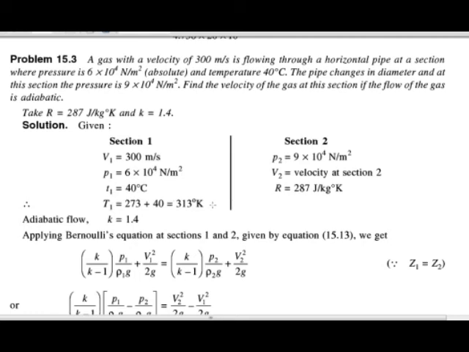Next they have given at section 2 the value of P2, the pressure, as 9 into 10 raised to 4 Newton per meter square. Velocity at the section we have to find out, and the value of R they have given as 287 joule per kilogram degree Kelvin.